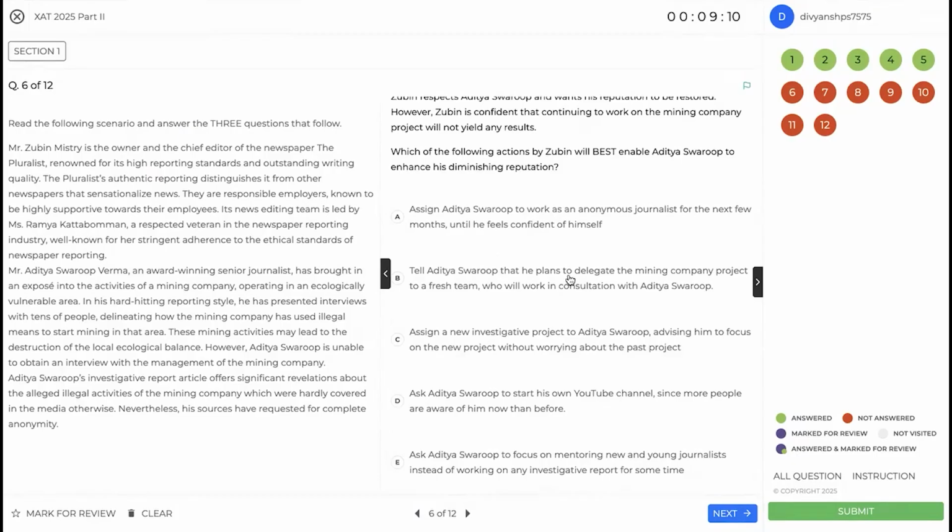Tell Aditya that he plans to delegate the mining company project to a fresh team who will work in consultation with Aditya. So the idea is this: while Zubin already knows that pursuing work on the mining company no longer makes sense, involving Aditya with that will not improve Aditya's reputation, because Zubin has already determined that this mining company article is a lost cause. So B is also wrong.